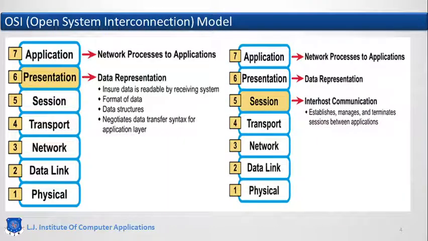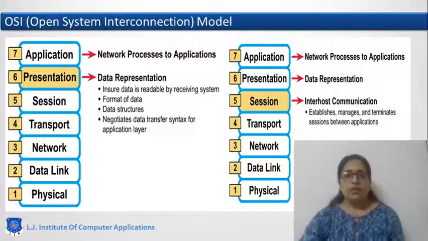Then comes the presentation layer and session layer. These 2 layers are working with the representation of the data sent by the application layer. Presentation layer will look after the format of the data. Suppose a source machine is using some ASCII code and the receiving machine is using some other encoding technique, then it is the responsibility of the presentation layer to convert the data format. Session layer will manage the sessions.